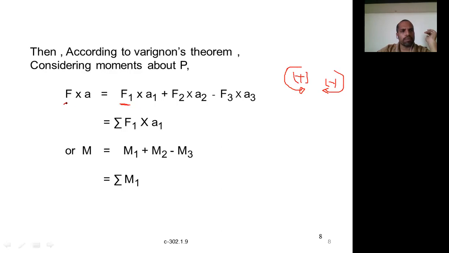This is the moment due to the resultant, F into A, and this is not for the resultant. Sorry, this is the moment produced by force F1 about the point P. That is nothing but F1 into A1. Here, what sign convention did we assume? Positive for anti-clockwise. That's why it is positive. Similarly, it is F2 into A2 for the second force F2. The moment is again creating an anti-clockwise moment.